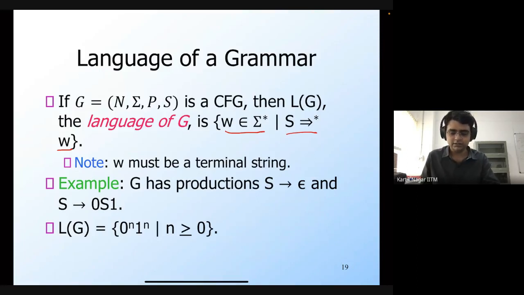Okay. So any questions regarding sentential form and language of the grammar? Okay.